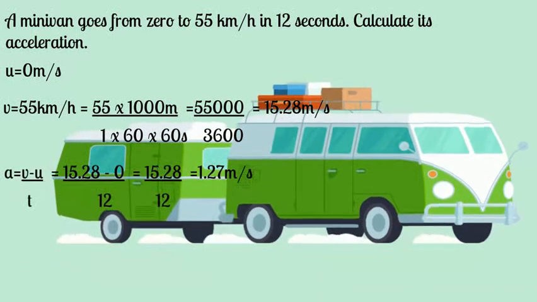Now similarly we calculate the acceleration. a is equal to (v minus u) by t. With v as 15.28 and initial velocity 0, divided by 12 seconds, you get 1.27 meter per second square. Here there is a correction: the unit is not second, it is meter per second square.